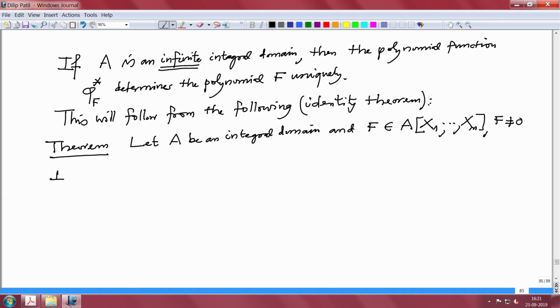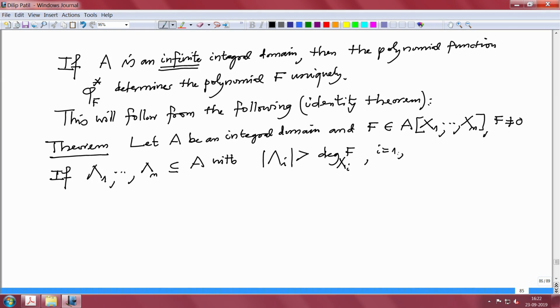If capital lambda 1 through capital lambda n are subsets of A with cardinality of lambda i strictly bigger than the degree in xi of F, for all i from 1 to n.